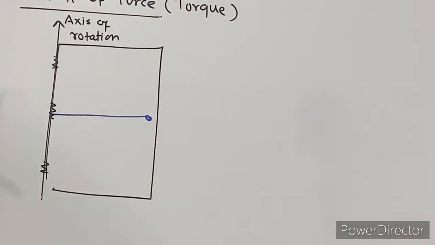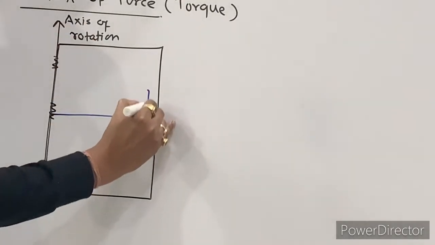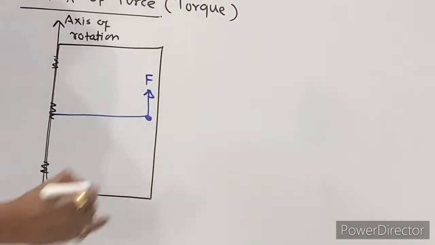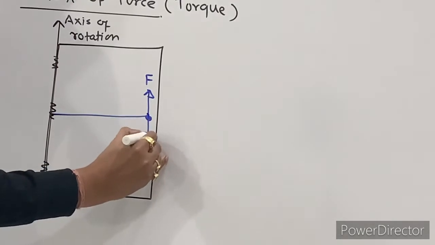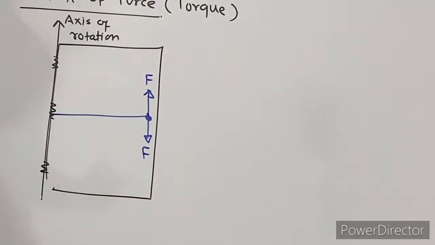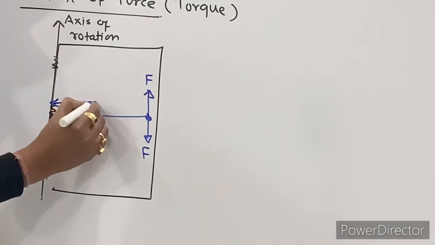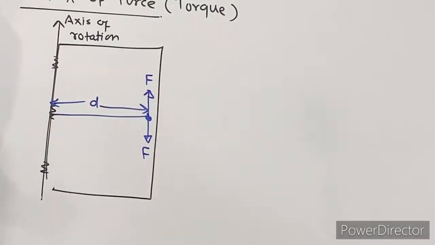Now I want to open this door, so I will pull this part, and I want to close this door, that is push. So this is my push, with the help of force F. This is my pull, with the help of force F, right? And the perpendicular distance between these two is called D.